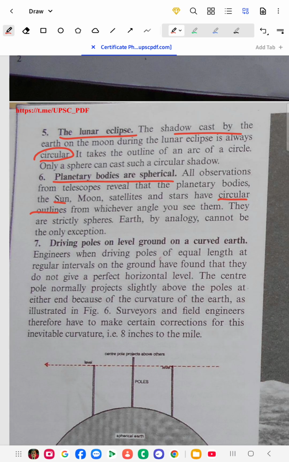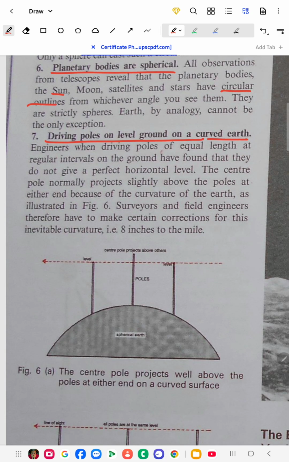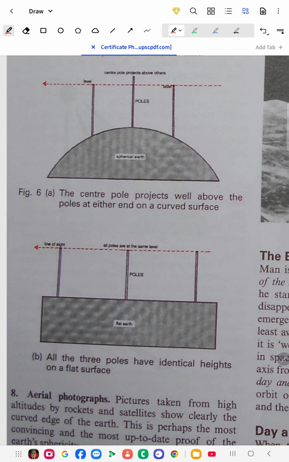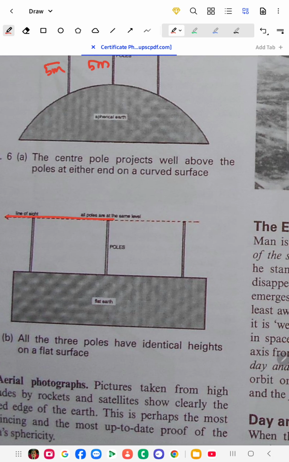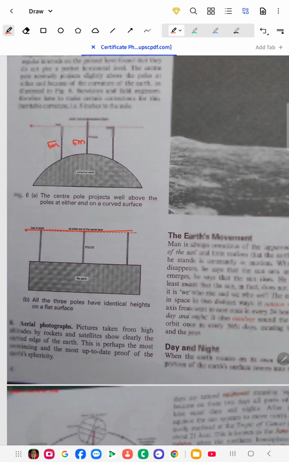So the next one is driving poles at ground level on a curved surface. As I said, I have already given this example. Suppose poles of the same height are placed in three different places. Suppose this is 5 meter, and this is also 5 meter. Here the 5 meter can reach up to this, but the same 5 meter goes to the top because this is spherical in shape. If it had been a flat surface, then everything would have been in the same line.